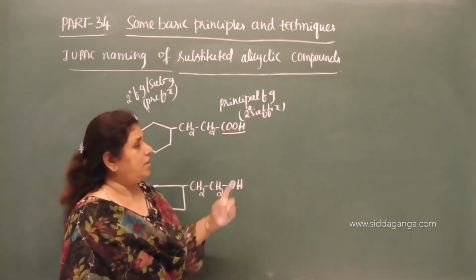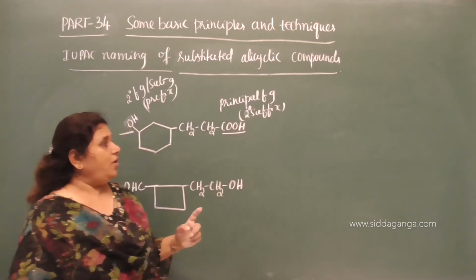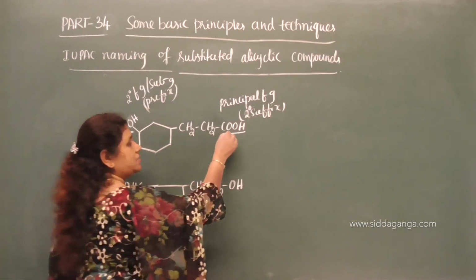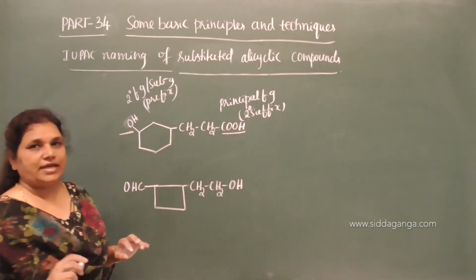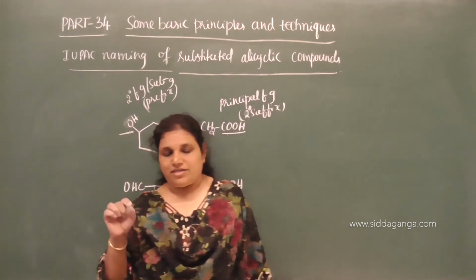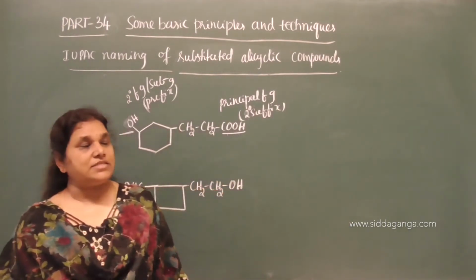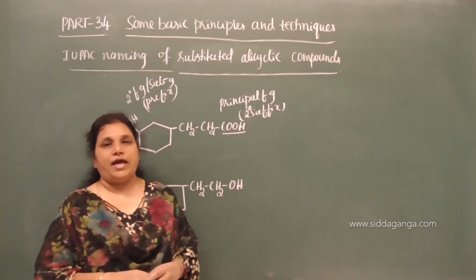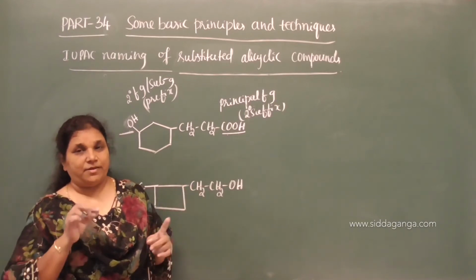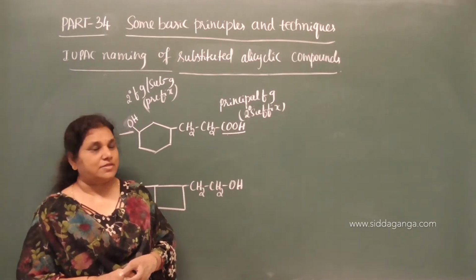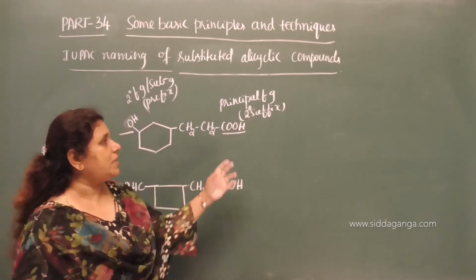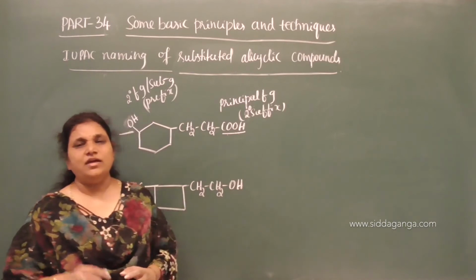But carboxylic acid here we cannot use because it is not directly attached to the alicyclic ring. Whenever the carbon containing terminal functional group is directly attached to the alicyclic ring, then only we use the special secondary suffix. Now, it is attached to the aliphatic chain, therefore, we have to use the common secondary suffix for the COOH group.